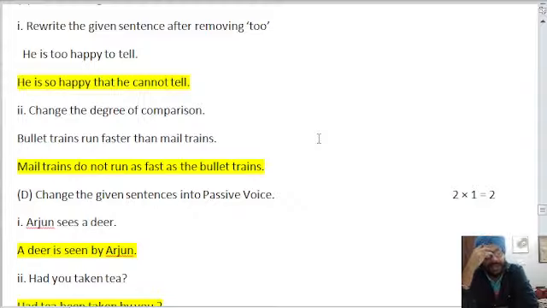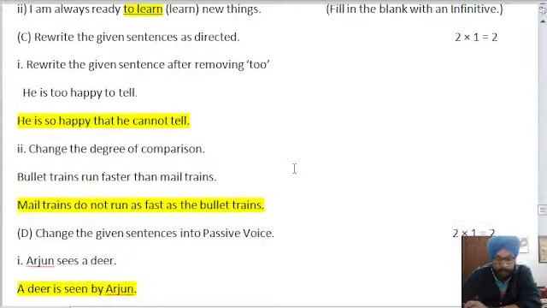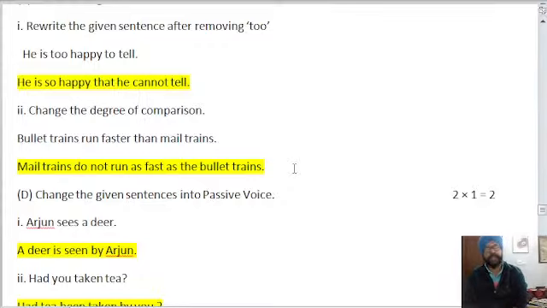The next question: bullet trains run faster than mail trains. So this will become: mail trains do not run as fast as bullet trains. This is degree of comparison. Bullet trains run faster than mail trains. The answer is: mail trains do not run as fast as bullet trains. If you have written it this way, you can give yourself 1 mark, otherwise if you made any other sentence, you can give yourself 0. That is a degree of comparison.